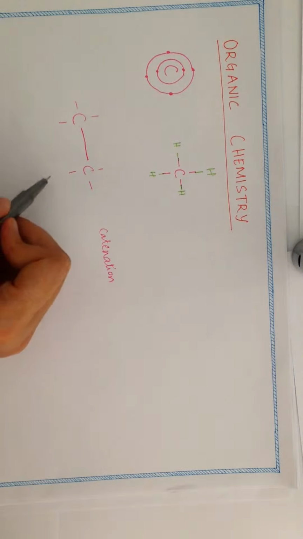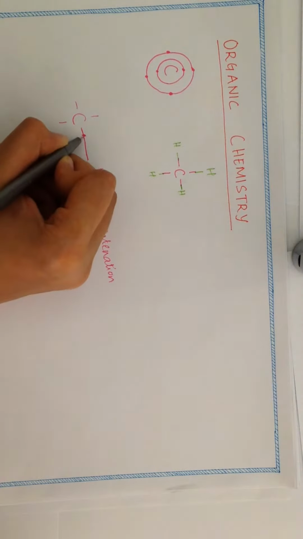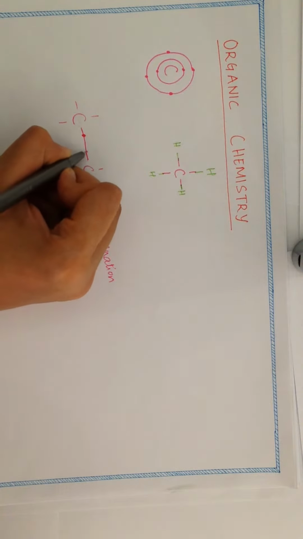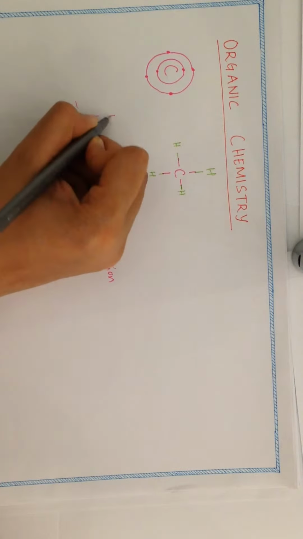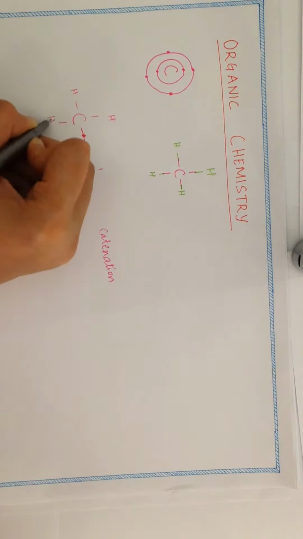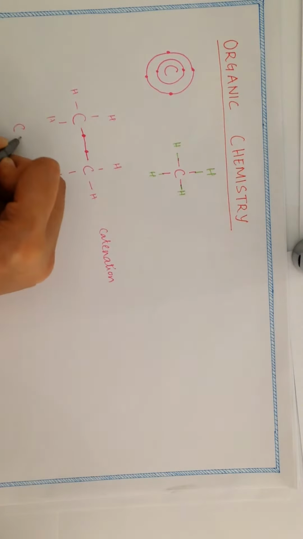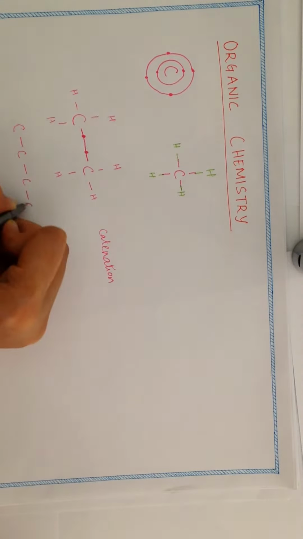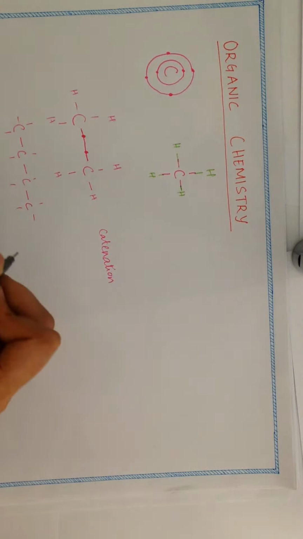So carbon and carbon together can hold hands. This bond will have 1 electron belonging to this carbon and the other electron belonging to the other carbon. And the rest of them we can have hydrogen, or we can even have other carbons. So you can go on and on. You can make a long chain of so many carbons and the rest of them being hydrogens.